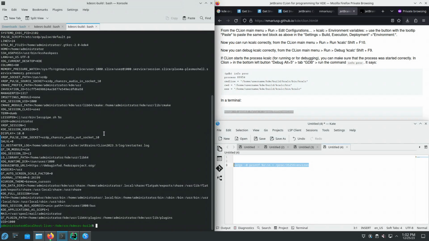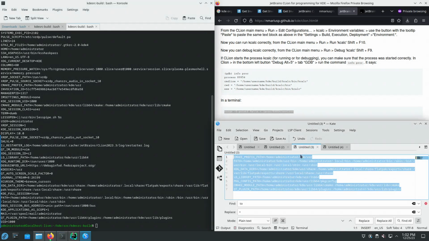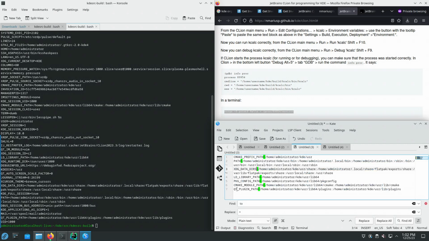And we want to make sure that the environment variables of the running process, which is run by the CLion debugger, which is run by GDB, which the process is named kcalc, has the correct environment variables set. So the environment variables should include the Qt plugin path, this thing, and it's set correctly. It should have this path.